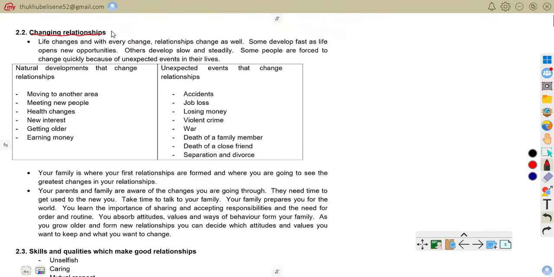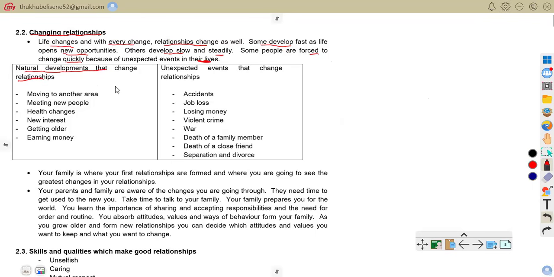When you're talking about changing relationships, we're talking about natural developments. Life changes, and with every change, relationships change as well. Some develop fast as life opens new opportunities. Others develop slow and steady. Some people are forced to change quickly because of unexpected events in their life.